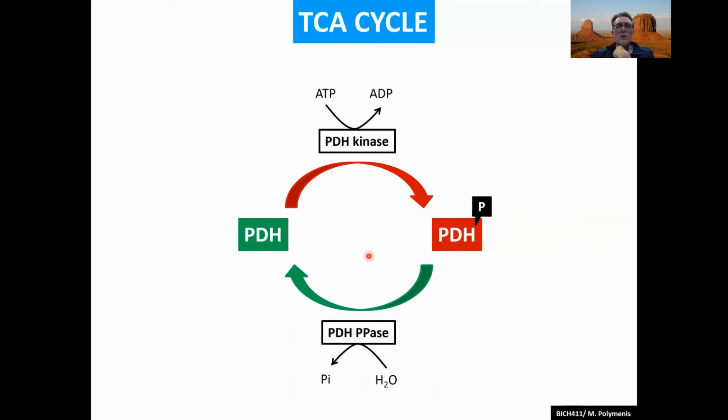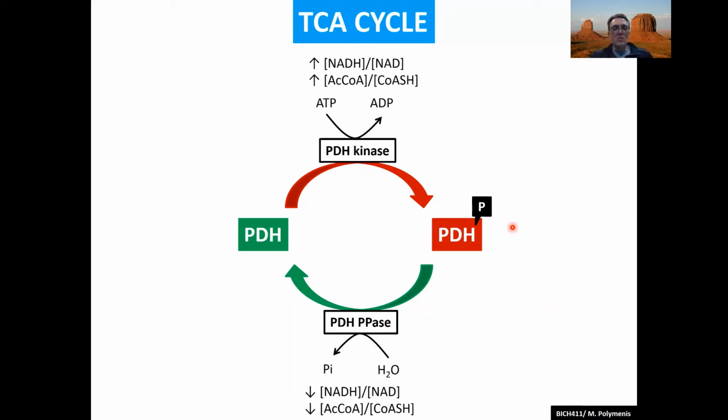Now, how do you make pyruvate dehydrogenase active again? Well, you have to remove this phosphate. So there is a specific phosphatase that recognizes the phosphorylated form of pyruvate dehydrogenase and hydrolyzes this phosphate. And that converts pyruvate dehydrogenase back to its active form. So here we have really two additional proteins, the kinase and the phosphatase of the target, that participate in the control of this enzymatic reaction.